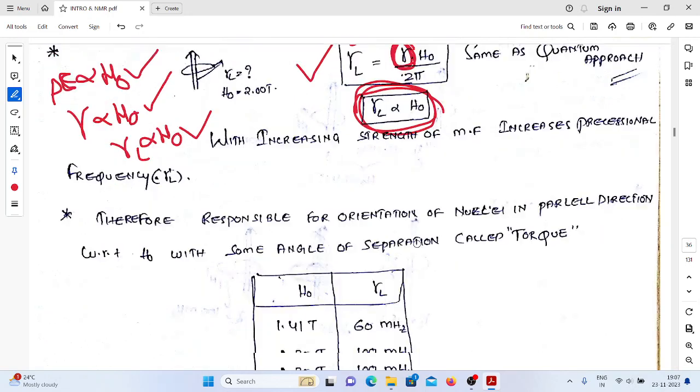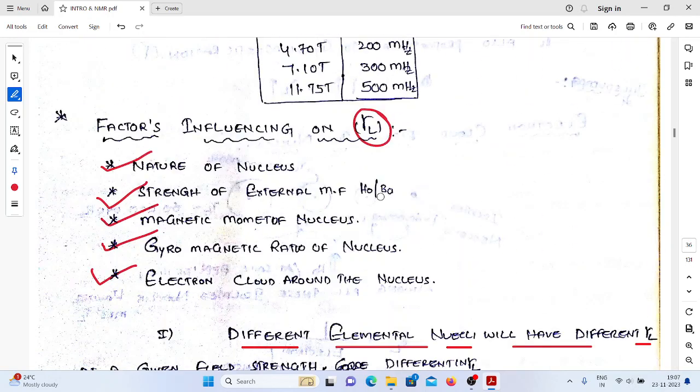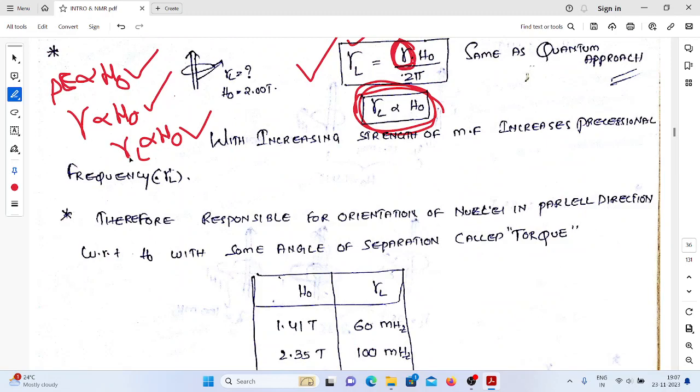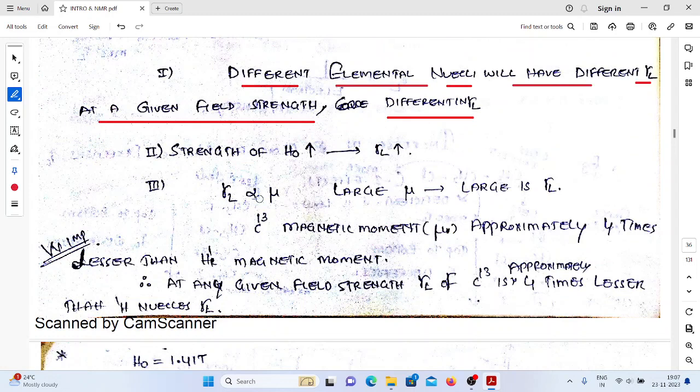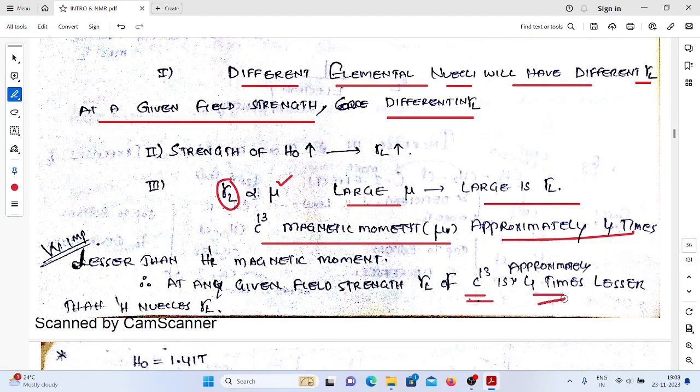Okay, the second thing, H naught, the external magnetic field, just now discussed. Precessional frequency is directly proportional to the strength of the external magnetic field. It means if you increase the strength of the external magnetic field, what happens? It increases the precessional frequency. The precessional frequency is directly proportional to the magnetic moment. If the magnetic moment increases, the precessional frequency is going to increase. C13 magnetic moment is approximately 4 times lesser than the proton magnetic moment. That's why the precessional frequency of C13 is 4 times lesser than the proton.